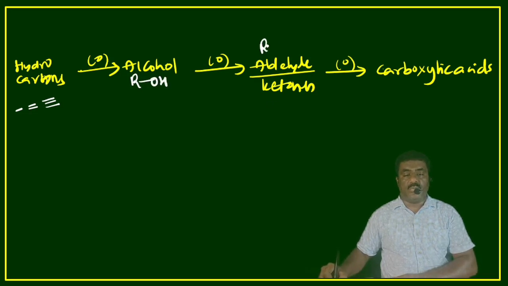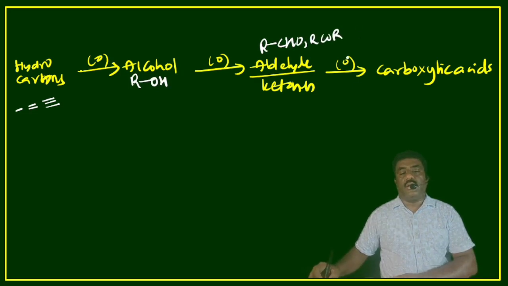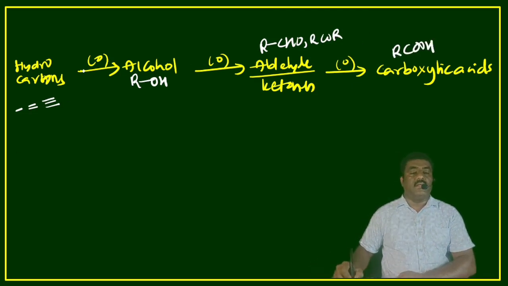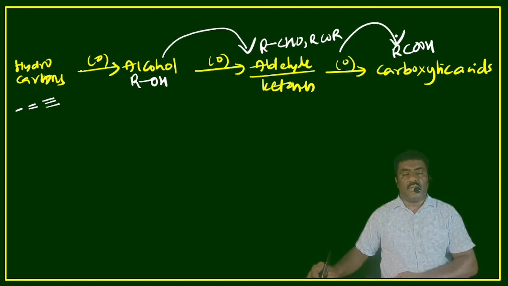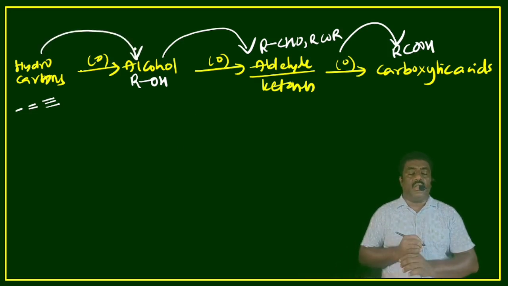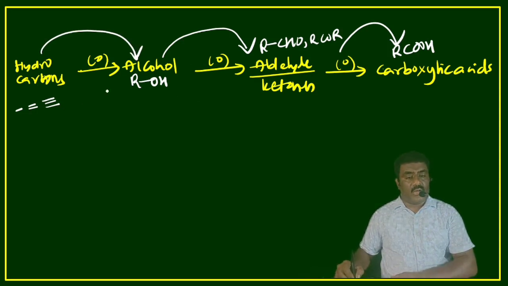Alcohol oxidation gives aldehydes and ketones, RCHO and RCOR, and aldehydes and ketones oxidize to give carboxylic acid. So during oxidation, alcohol forms, further oxidation gives aldehyde, and complete oxidation gives carboxylic acid. Look at the hydrocarbons: alcohols oxidize to give aldehyde and ketone, aldehydes and ketones are converted to carboxylic acid, and hydrocarbons are converted to alcohol.